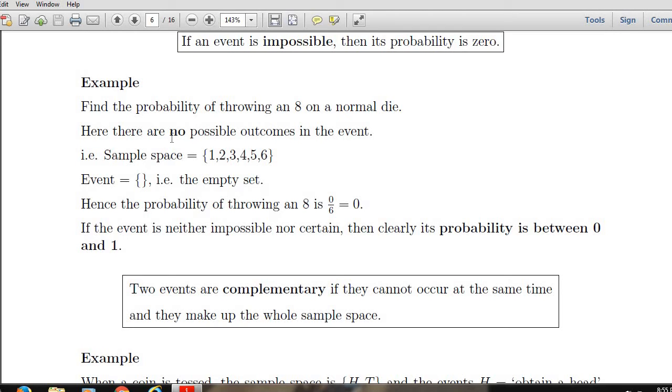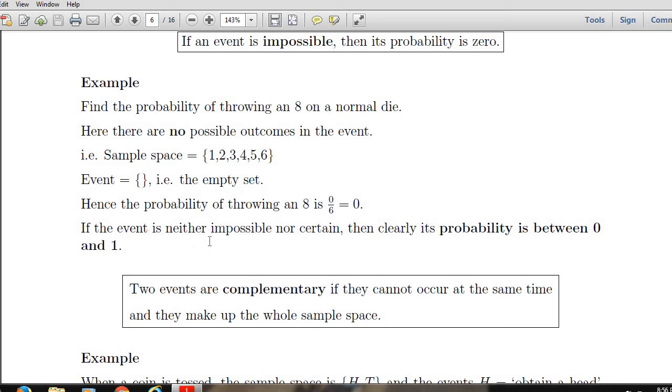Here, see that there are no possible outcomes in the event, because the sample space is what? 1, 2, 3, 4, 5 and 6. And we have to find the probability of throwing an 8 on a normal die. We cannot get 8 in this experiment. Therefore, the event is what? The empty set. Therefore, the probability of throwing an 8 is what? 0 by 6, which is 0.